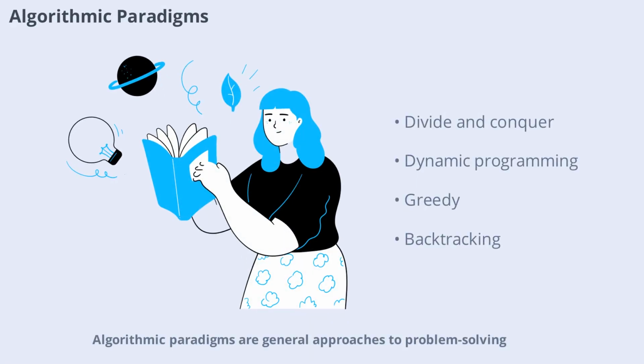Algorithmic paradigms are general approaches to problem solving, such as divide and conquer, dynamic programming, greedy methods, and backtracking. Each paradigm offers a unique way to tackle problems, and understanding them helps you select the most effective strategy for your needs.